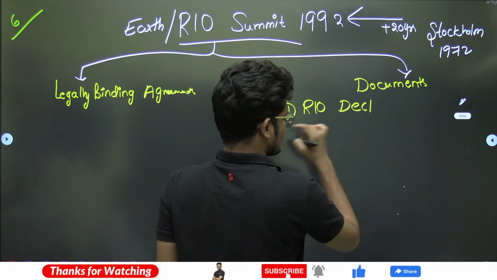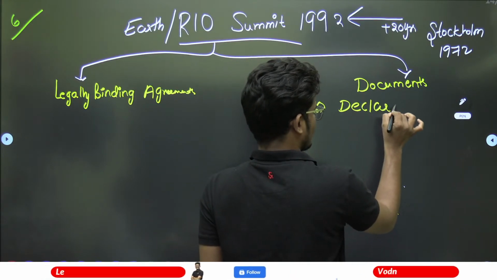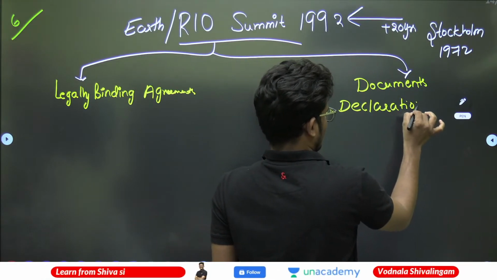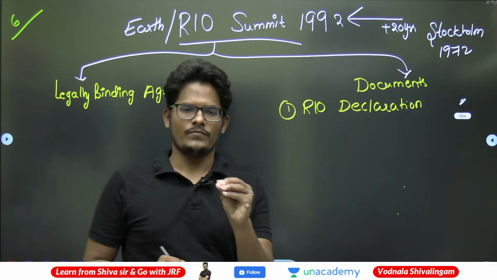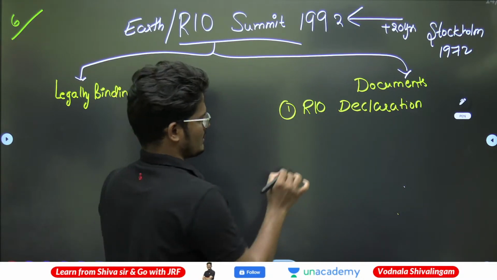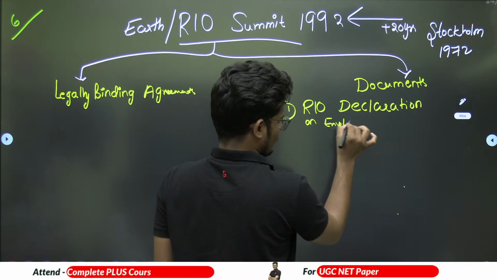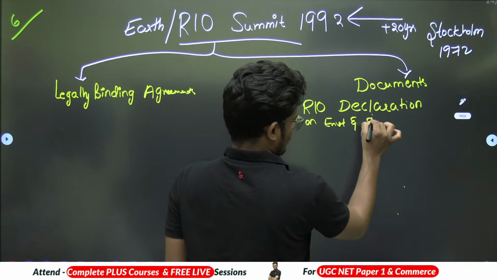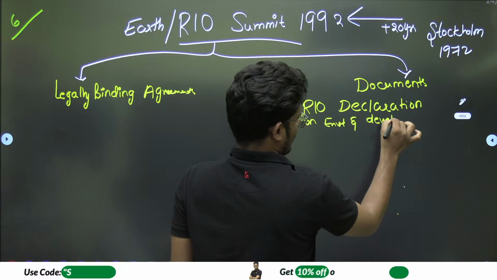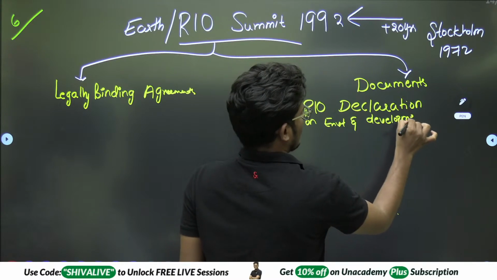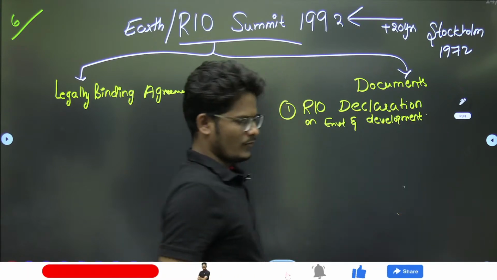Which of the following is an important document out of the Rio Summit? The Rio Declaration, which is on environment and development. The next one is the forestry principles.